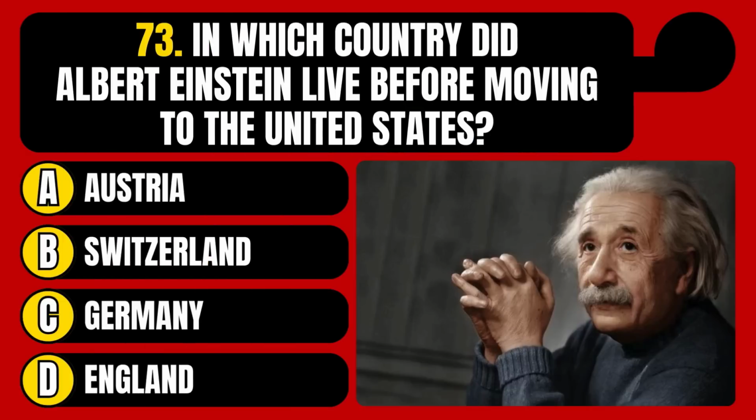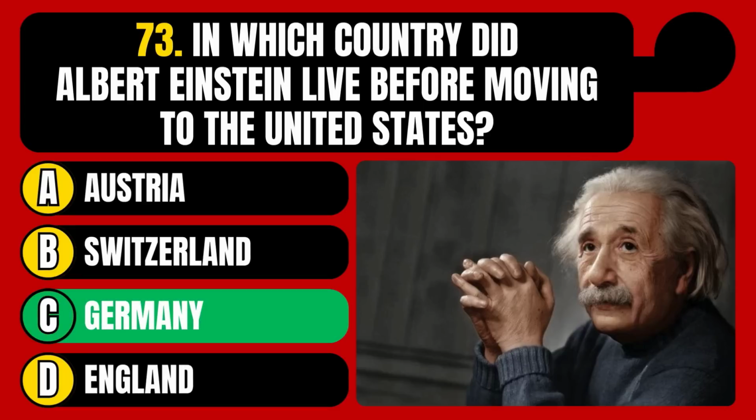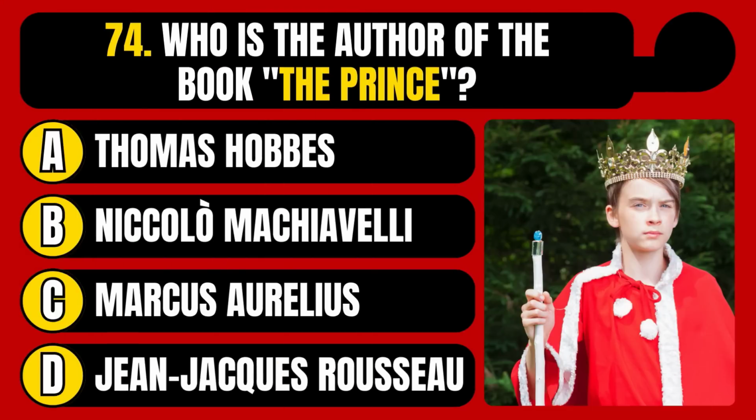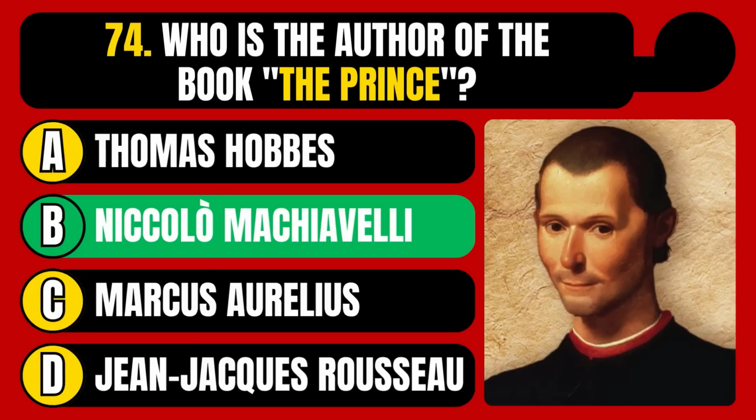In which country did Albert Einstein live before moving to the United States? Austria, Switzerland, Germany, or England? The correct answer is option C, Germany. Who is the author of the book The Prince? Thomas Hobbes, Niccolò Machiavelli, Marcus Aurelius, or Jean-Jacques Rousseau? The correct answer is option B, Niccolò Machiavelli.